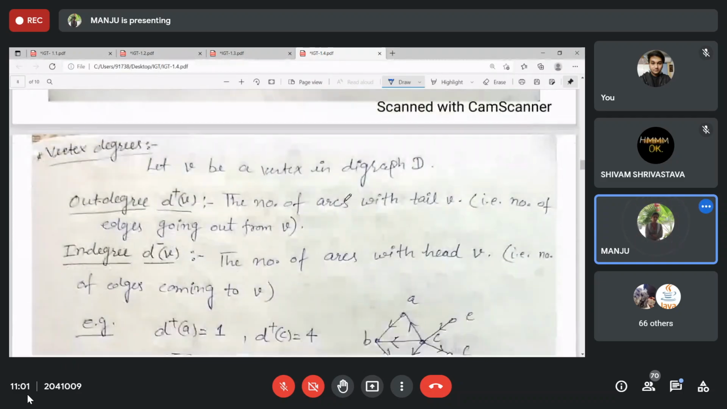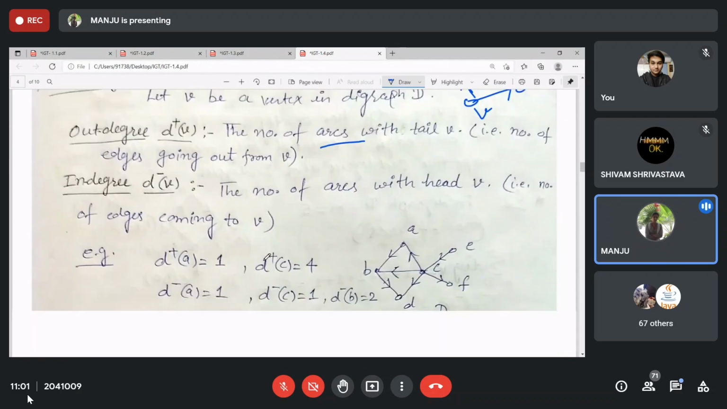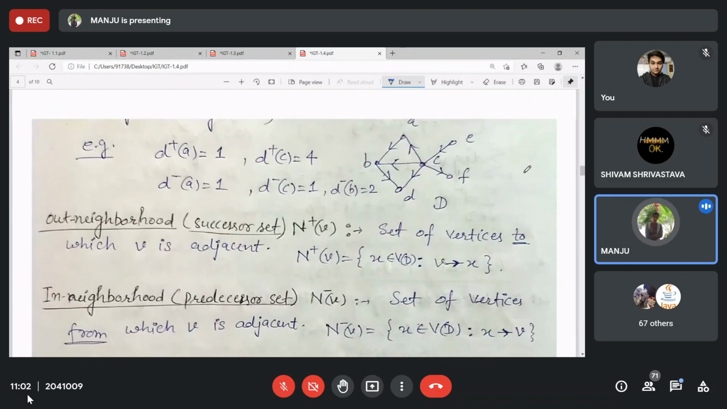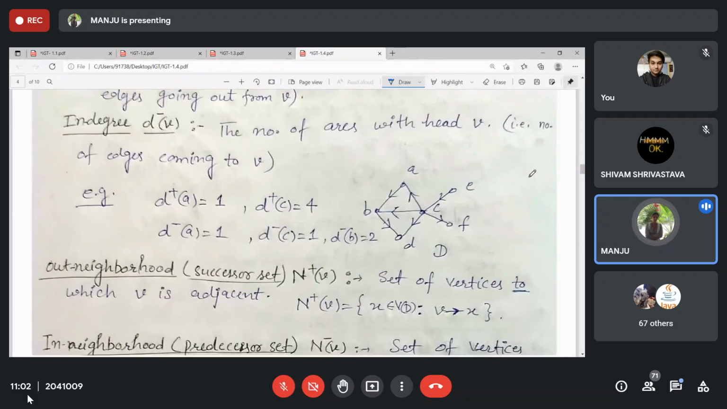Then vertex degree: out degree and in degree. The number of arcs with tail V, that are coming out of the vertex, contribute to the out degree, and whatever is coming into the vertex, with head V, is the in degree. In degree plus out degree for a single vertex can be at most n minus 1, so less than or equal to n minus 1.